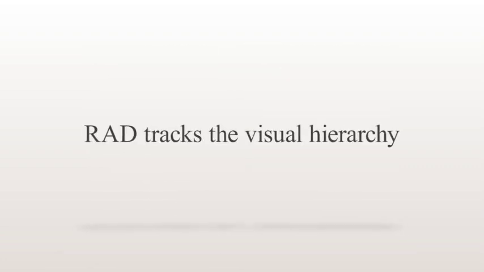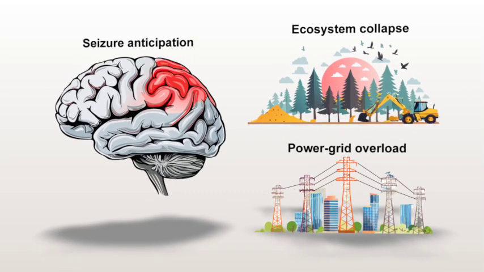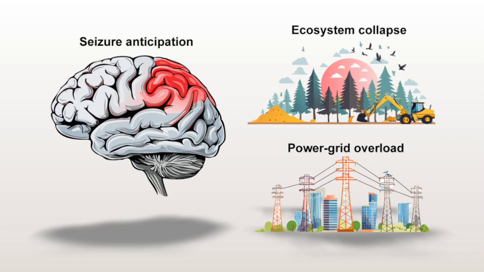We found that when we calculate our new noise-robust metric for regions at different levels of the cortical hierarchy, higher regions do appear to be more critical than lower regions. What's more, we don't see this effect with conventional metrics of criticality like standard deviation or autocorrelation. We hope that our new metric of the distance to criticality, RAD, can be applied to many real-world systems.